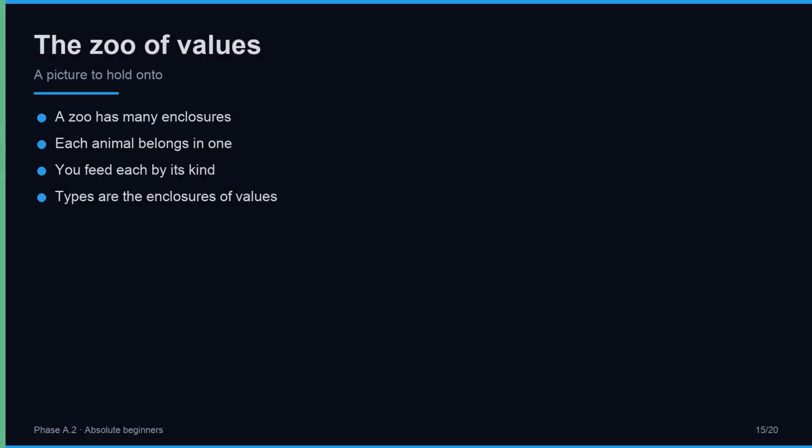Here is a picture to hold on to. Think of all the values in Python as a small zoo. Each enclosure holds one kind of animal, and only that kind. The int enclosure holds whole numbers. The str enclosure holds text. The float enclosure holds fractional numbers. The bool enclosure holds true and false. When you reach for a value, you are reaching into a specific enclosure, and the kind of animal inside tells you how to handle it. A type is just the enclosure a value lives in.